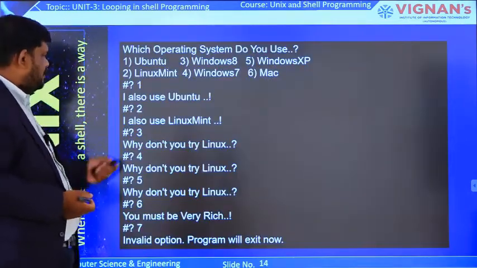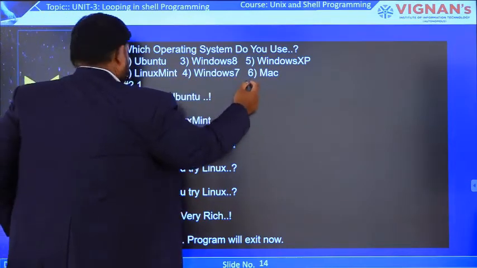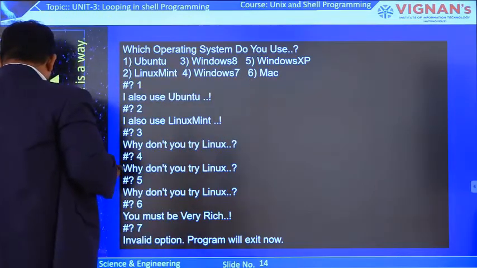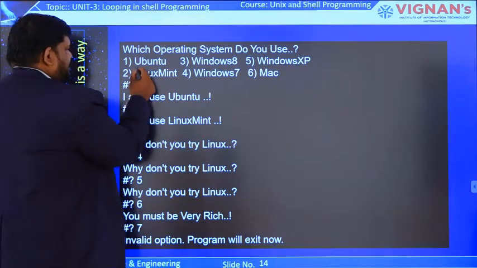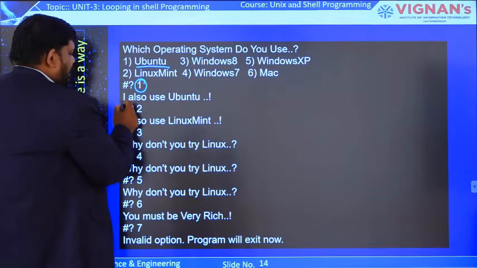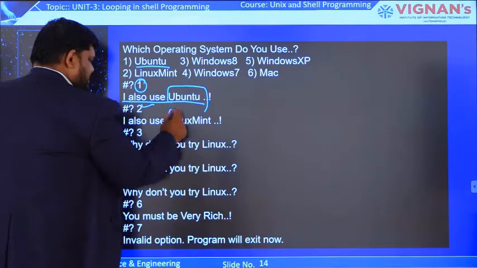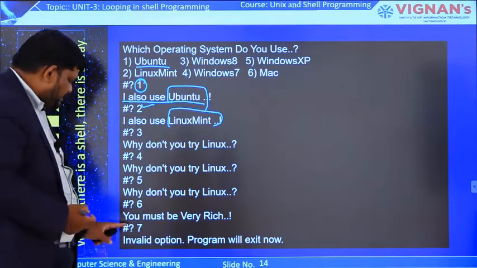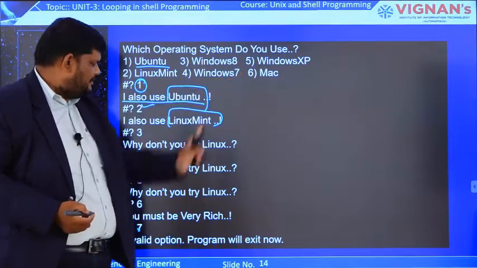So this is the output of what we discussed so far. 6 items, 6 serial numbers were assigned to these 6 items. The user selected option 1, meaning Ubuntu. In that case statement we already saw that I also use Ubuntu. This answer will come. If the user gave 2, this one, like that. If the user gave 7, what happened? 7 is not there. 1, 2, 3, 4, 5, 6. 7 option is not there.